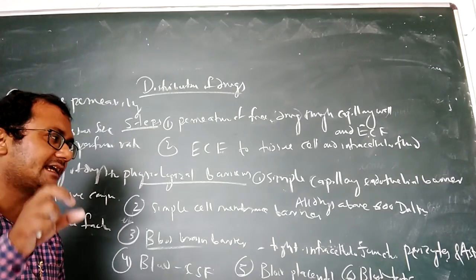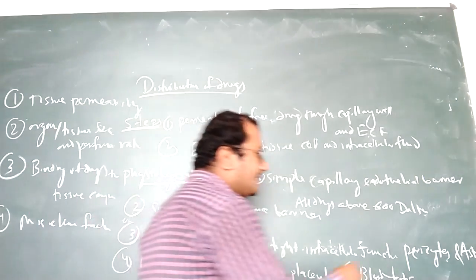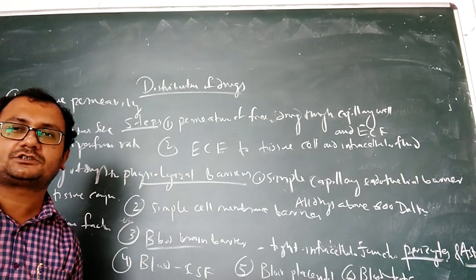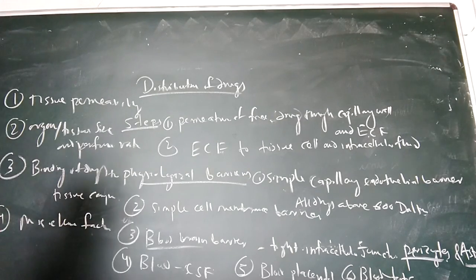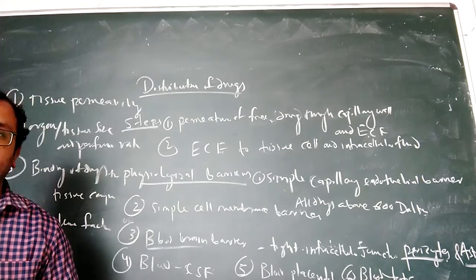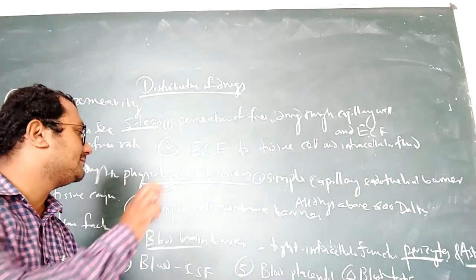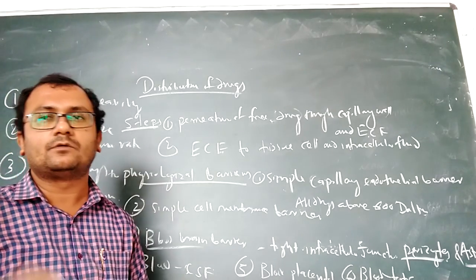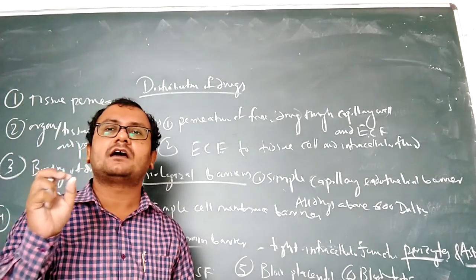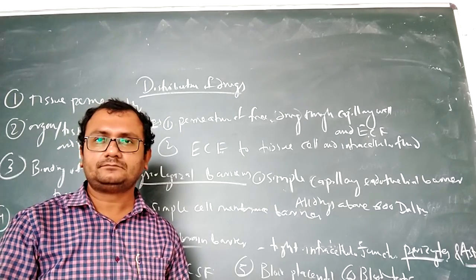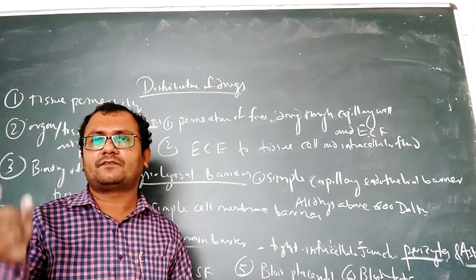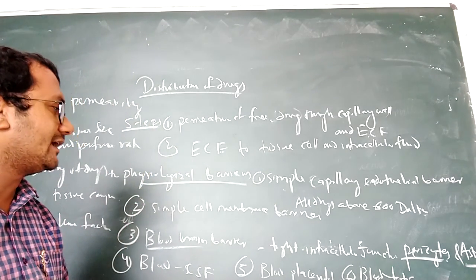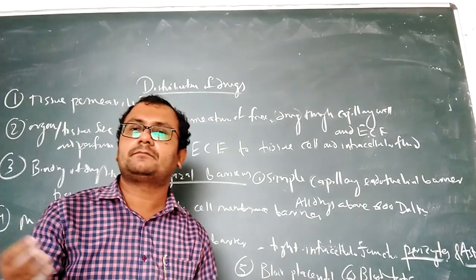There are also specialized cells present here, known as pericytes and astrocytes. These are specialized cells which prevent the entry of any substance into the brain. We consider the blood-brain barrier the strongest barrier in our body. The maximum number of drugs are not allowed to enter the brain. Very few drugs enter the brain. Simply, if a drug crosses the blood-brain barrier, it will go to the CNS.